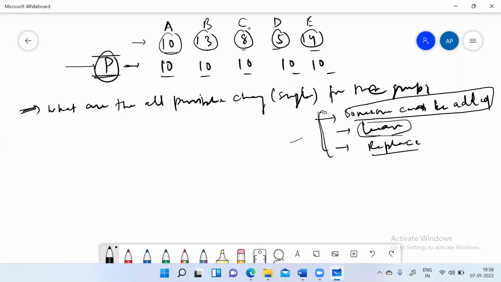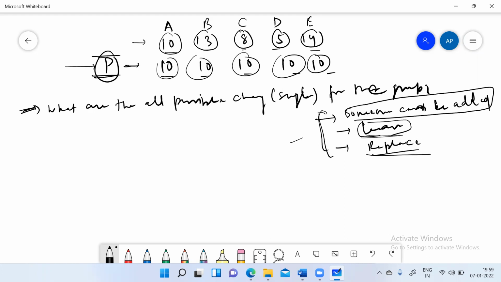Similarly, if someone is leaving the group, that person can be anyone: A, B, C, D, E, anyone can leave the group. And the distinction point is, if A is leaving the group, his value is equal to the average. If B is leaving, his initial chocolates were more than the average. And if C is leaving the group, he was having less, because right now we have distributed the same to everyone. So everyone is having 10 chocolates here. If C is leaving the group, her initial value of the chocolate was 8, which was less than the average.